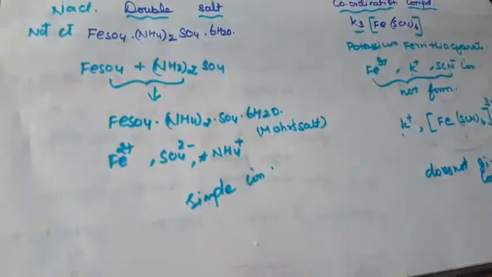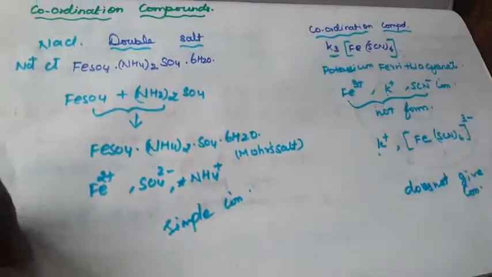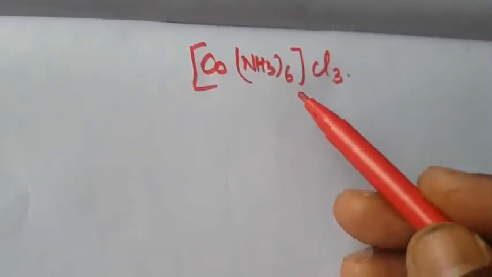Next we are going to see the coordination Werner's theory. What is meant by Werner's theory? This is another important one. First we will explain what is meant by Werner's theory. I'll explain with one example, and with this example I will explain all these things. This is one example, [Co(NH3)6]Cl3. This is one coordination compound, right?